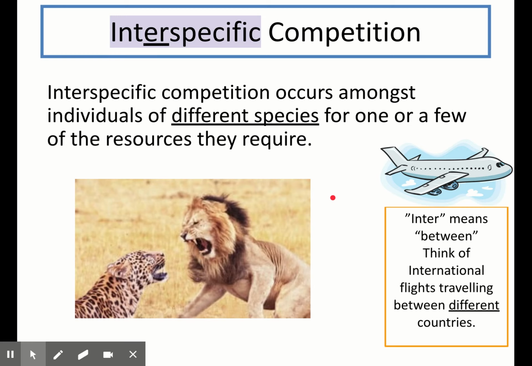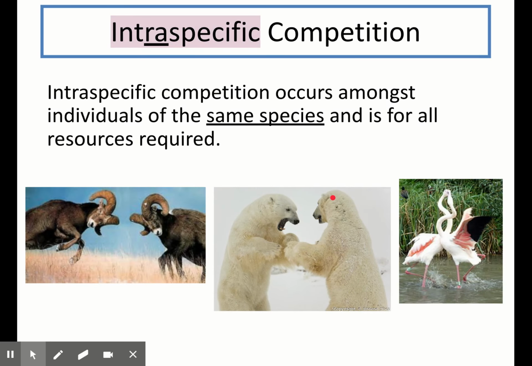So in this example here, a cheetah is competing with a lion, and this is most likely to be over either food or meat or territory. They won't be fighting over mates as they are different species. On the other hand, intraspecific competition occurs amongst individuals of the same species and is for all resources required, as any individuals will have the same niche. They will all have the same requirements for food, shelter, mates, and territory, so they will compete for all of these resources with one another.